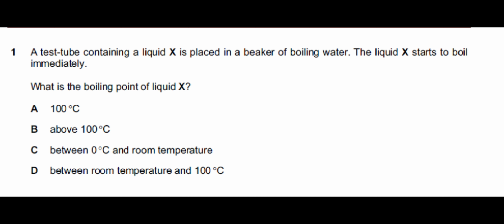B, above 100, no. C is between 0 and room temperature. It cannot be between 0 and room temperature, because if it were, the substance would have already boiled off. And option D says the boiling point is between room temperature and 100. Yes, that's the correct option, because its boiling point cannot be below room temperature. If it were, the substance would have already boiled. Therefore, option D is the correct option.